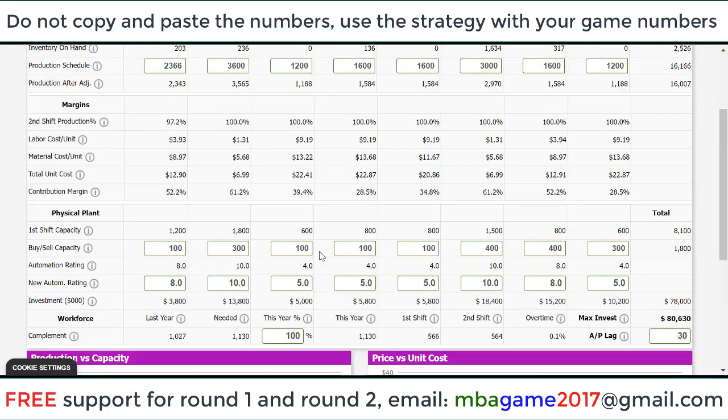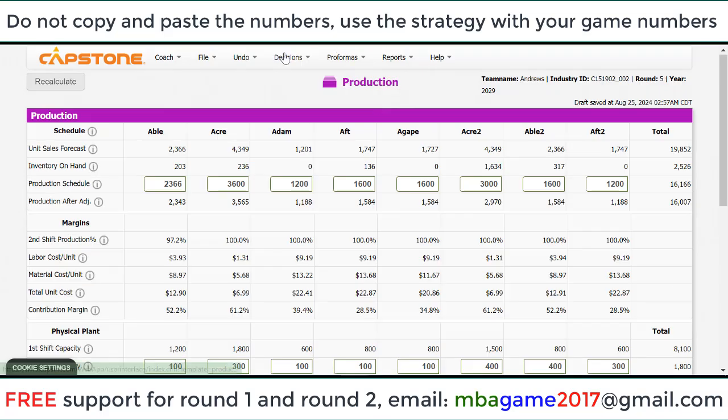Round 5 production very important because we need to buy a lot of new capacity here for the good selling product. We need to increase capacity to match it, because you see that we are using 100% of the second shift, 200% of capacity, right? So we need to buy more capacity here, and increase automation for the high-end performance and size. Traditional 8 is optimal and low end is 10 is okay, right? So buy more, increase automation for high-end performance and size, right?